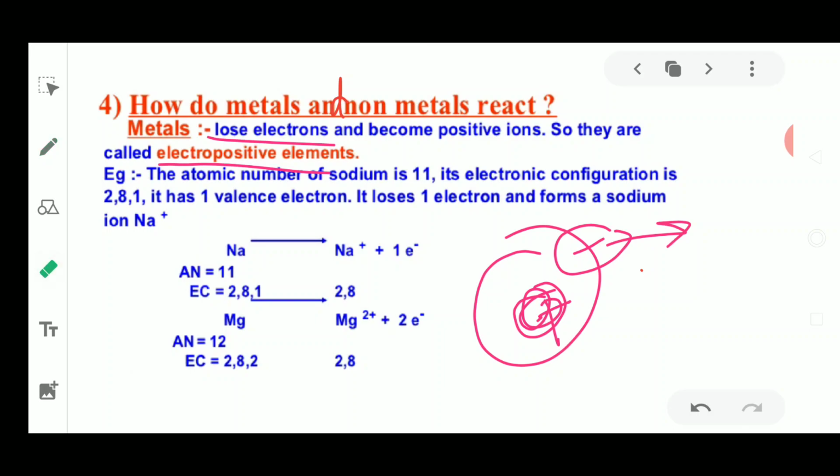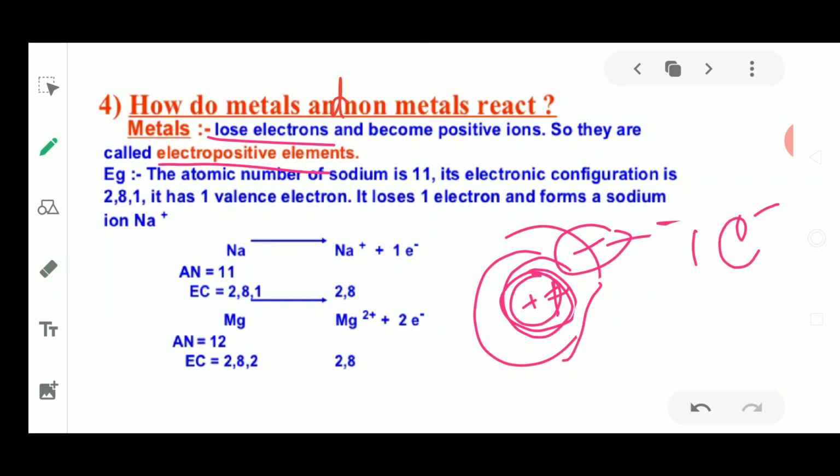If this element has two positive charges and two electrons in its shell, and these two electrons are donated, then it is left only with the positive charge. Or if only one electron is present in the outermost shell, it is going to donate only this one electron.